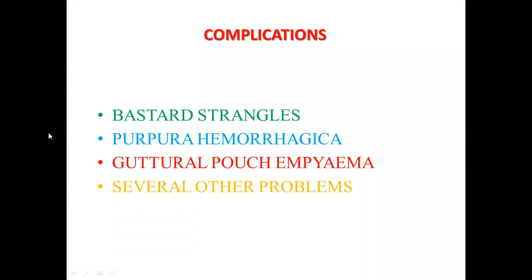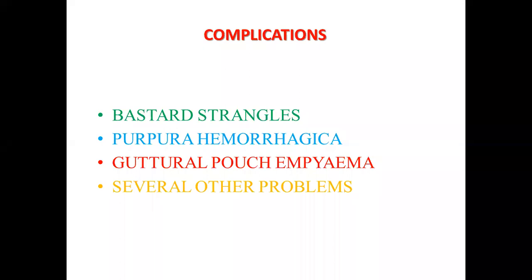Other than this, these three are most important, but there are also other complications like myocarditis. The heart gets involved. Even there can be anemia. Anemia is also a feature of complicated strangles. Also, some other problems like tissue cellulitis. I mean, tissue inflammation.